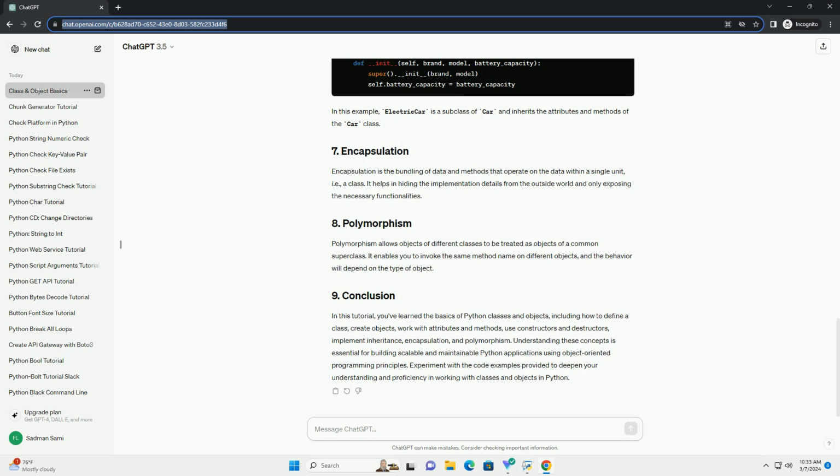A constructor is a special method called when an object is created. In Python, the constructor method is named __init__. You can initialize instance attributes within the constructor. A destructor is a special method called when an object is destroyed or garbage collected. In Python, the destructor method is named __del__. It's less commonly used than the constructor.